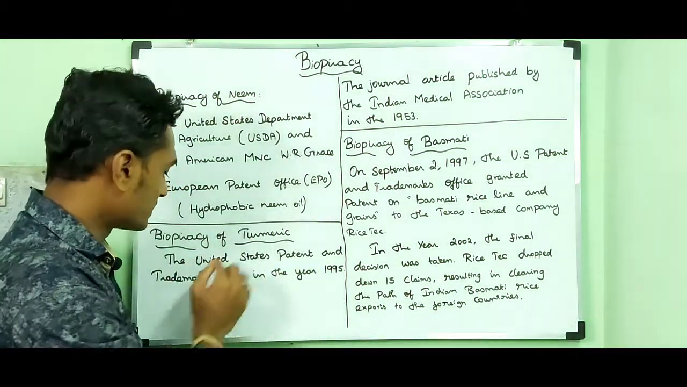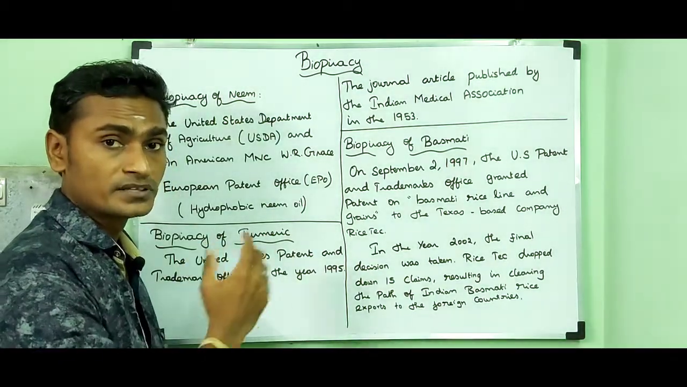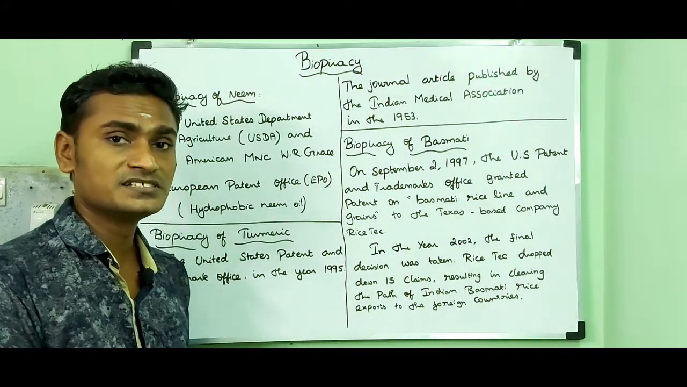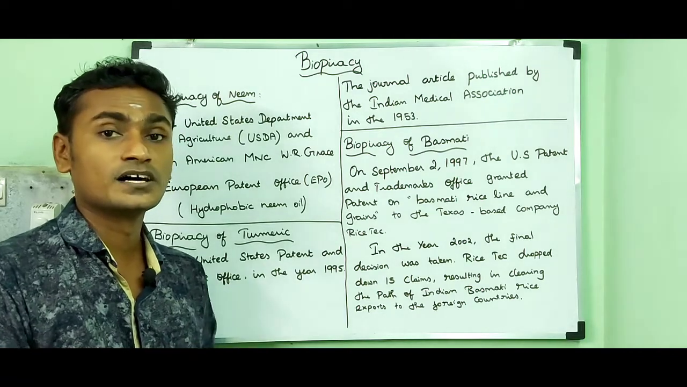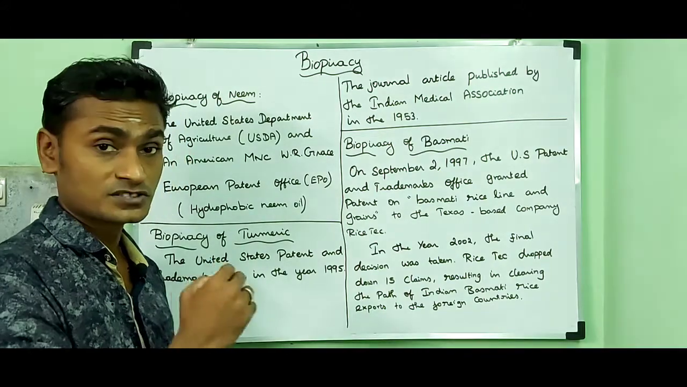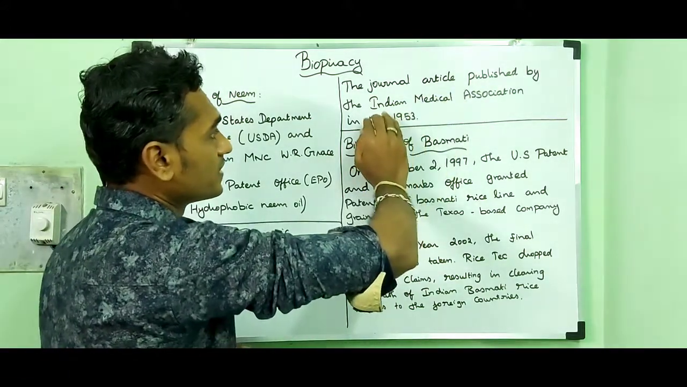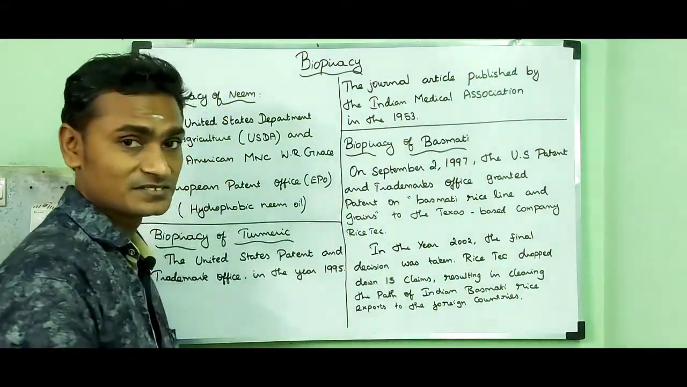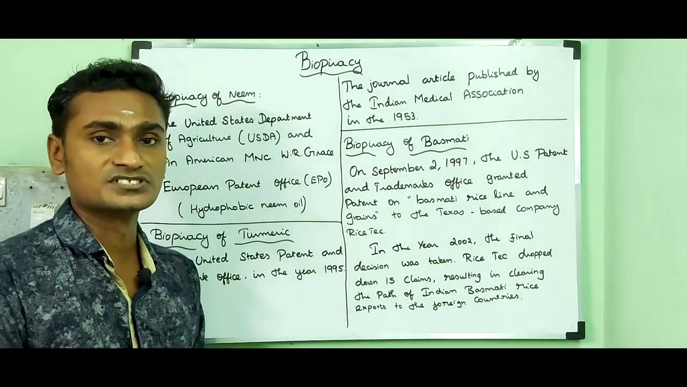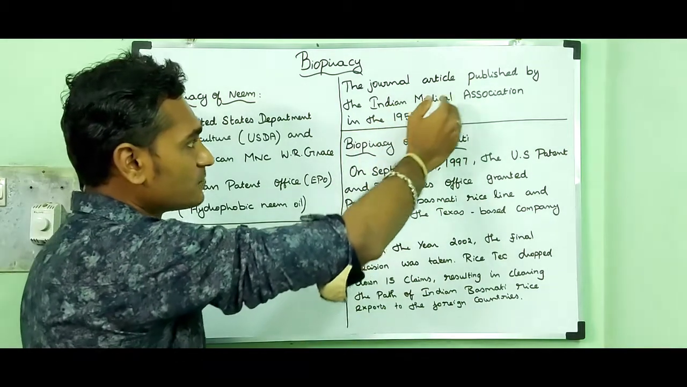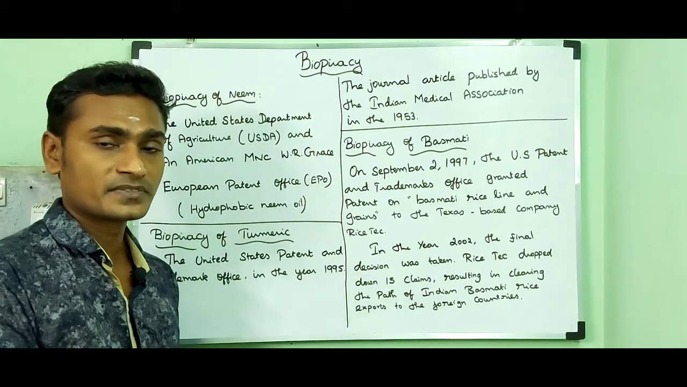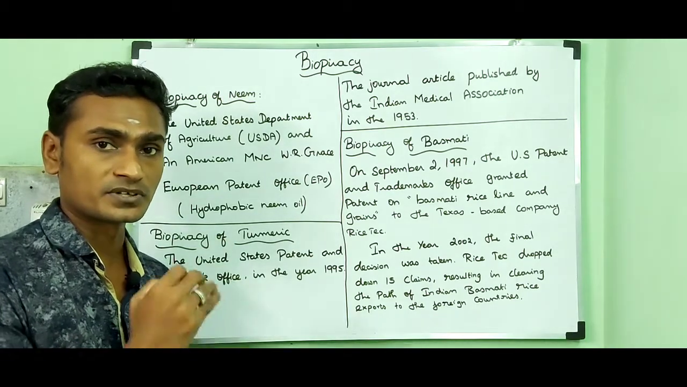Biopiracy of turmeric. The United States Patent and Trademark Office granted a patent on the use of turmeric in the year 1995. Actually, Indians widely used turmeric as a home remedy to heal wounds and skin rashes. It was mentioned in a journal article published by the Indian Medical Association in the year 1953. Therefore, with this proof, Indians showed it was not a new invention. India fought against that patent, and finally our indigenous knowledge was protected.